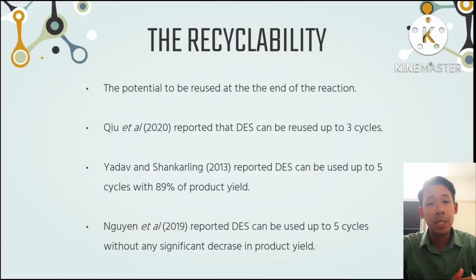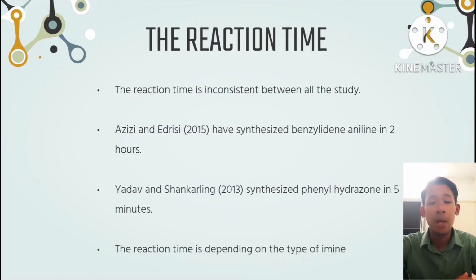Next, we will go to the reaction time. Based on the review of all the papers, the reaction time is not consistent. For example, AZC and ADC in 2015 synthesized benzylidene alanine in 2 hours, while Jadab and Shankaling in 2013 synthesized phenyl hydrazone in 5 minutes. As can be seen, there is a huge gap between these 2 studies.